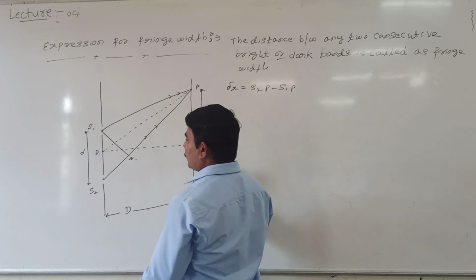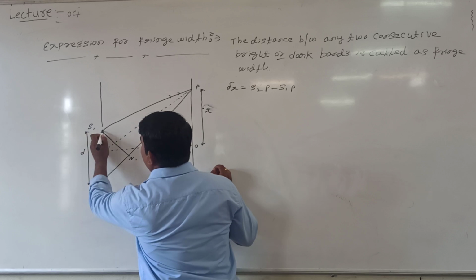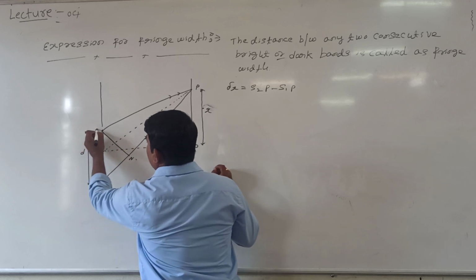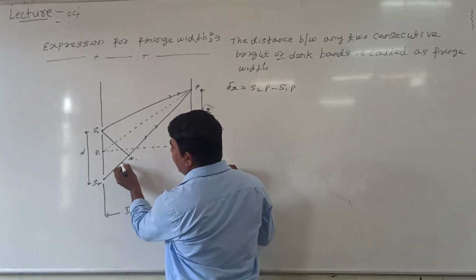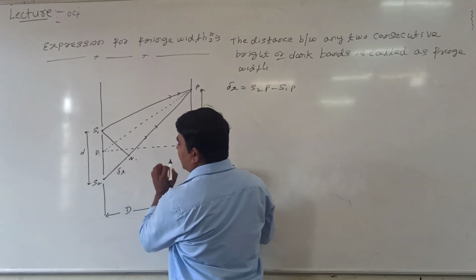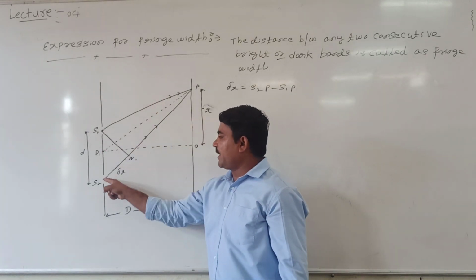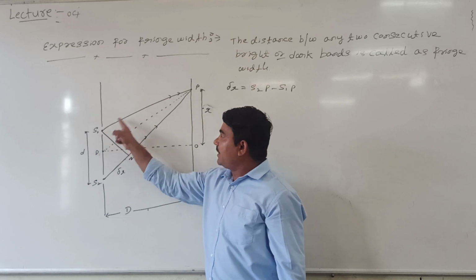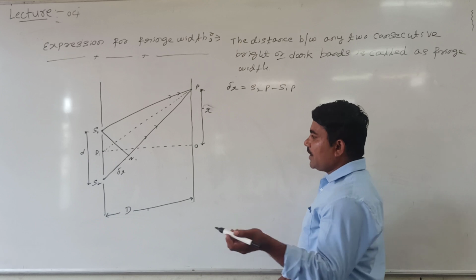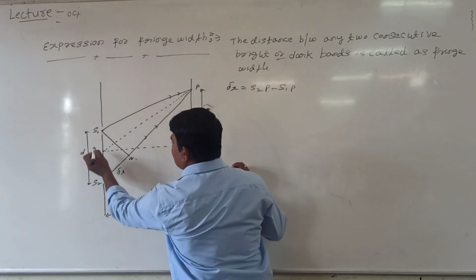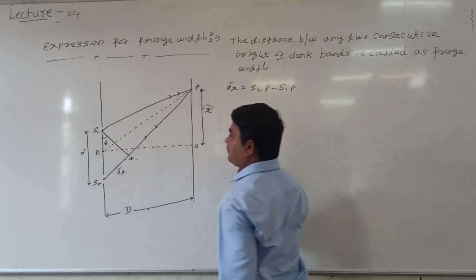In this figure, two triangles look alike. S1 starts from this point but S2 starts from this point, so in between S1P and S2P the difference is S1N. In this triangle S1, S2, N, this angle I can take as theta.